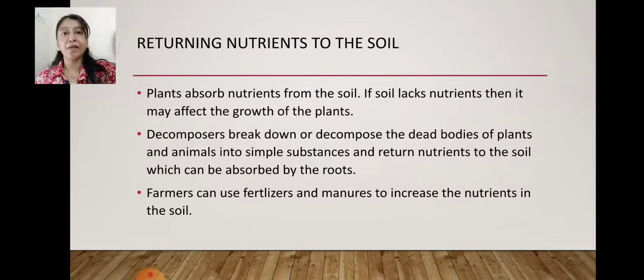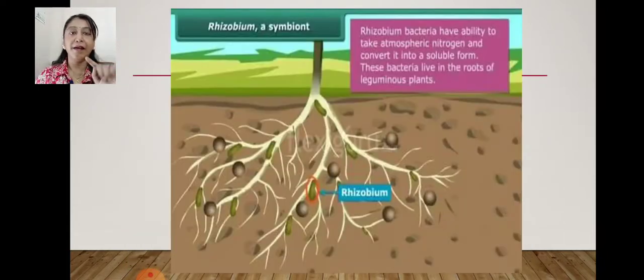So let us return once again to the same topic. Rhizobium is a bacteria which lives in the root nodules of leguminous plants. What is the main function of rhizobium? To take the atmospheric nitrogen, convert it into ammonia or nitrate and give it to the plant. Now if we speak about symbiosis, rhizobium is helping the plant.